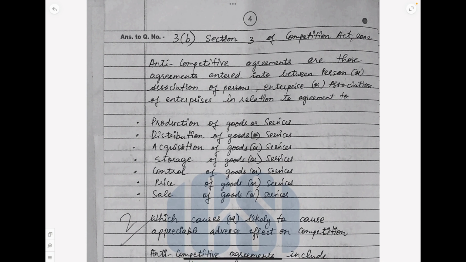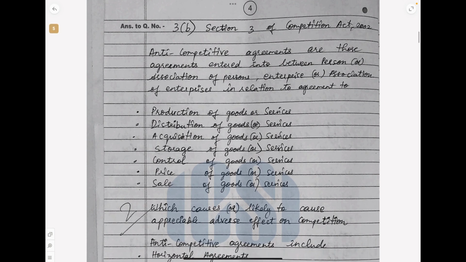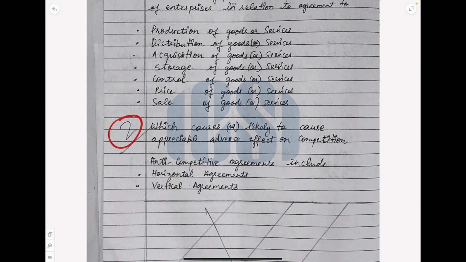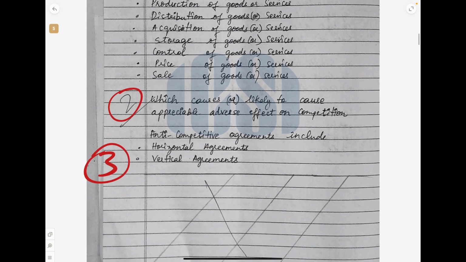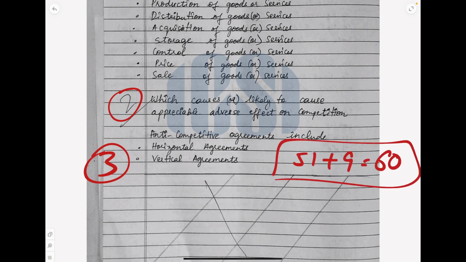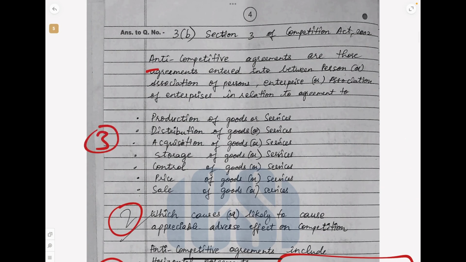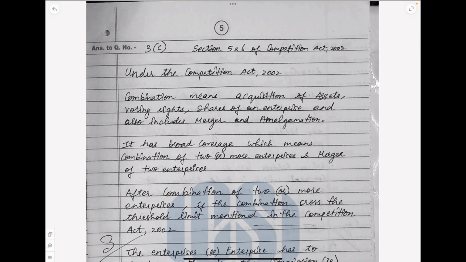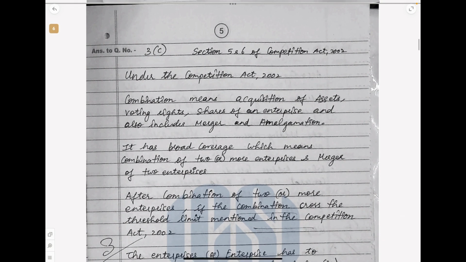The next question is, what do you mean and understand by anti-competitive agreements under the Act? It is 3 marks each. Here everything has been written and only 2 marks is given. This is why this is a strict correction. Actually 3 marks should have been given. But there is nothing for you to worry about, because ICSI has given you marks for rationalization and uniformity. This is just proof, because everything is written. You don't worry, because at the end of the day ICSI will give marks based on the average of what everybody else's correction has done. That is a very nice thing which ICSI has started.